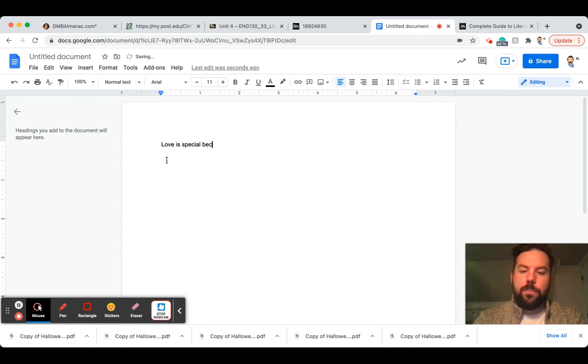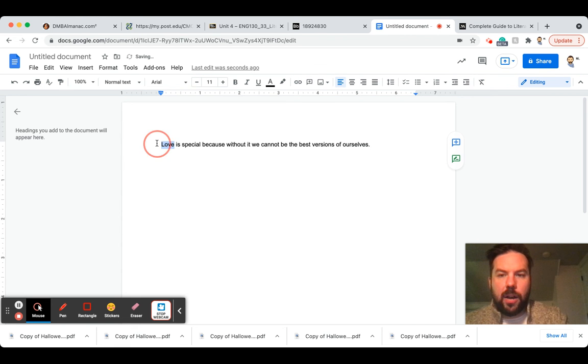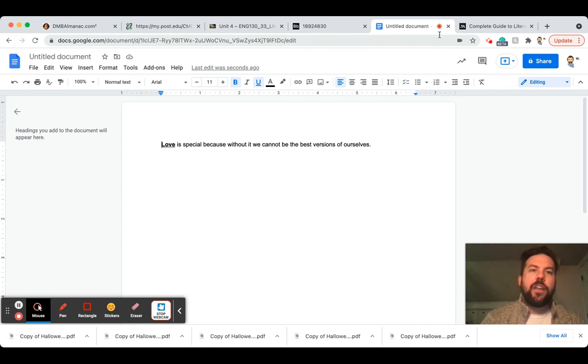Love is special because without it, we cannot be the best versions of ourselves. So we take this single word love, and by going back and reflecting on the characters' actions in the story and what their conflicts are and how they deal with those conflicts, we can turn that simple theme into a really complex, really beautiful theme. So I want you to try to do that this week. If you get here and you can't get any farther than there, that's okay. But I want you to try to push yourselves a little bit with your study of theme.